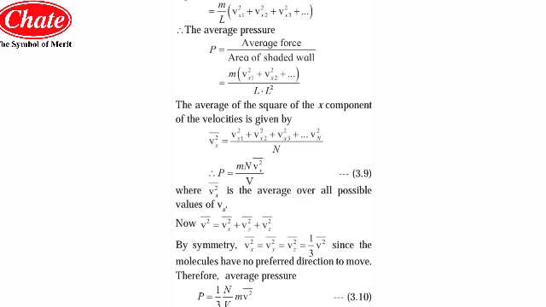Now by symmetry, vx square bar is equal to vy square bar is equal to vz square bar is equal to 1 by 3 v square bar. We can say the molecules have no preferred direction to move, therefore the average pressure is P equal to 1 by 3 N by V m v square bar. So students, this is the equation that we have obtained for the cubical shaped box.